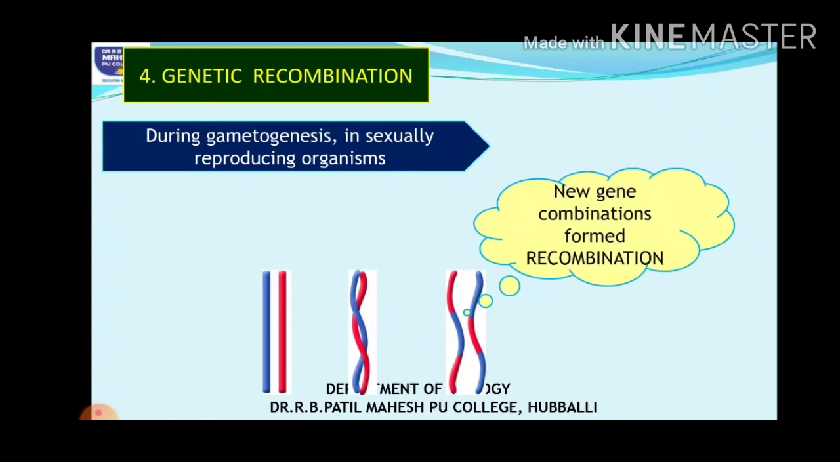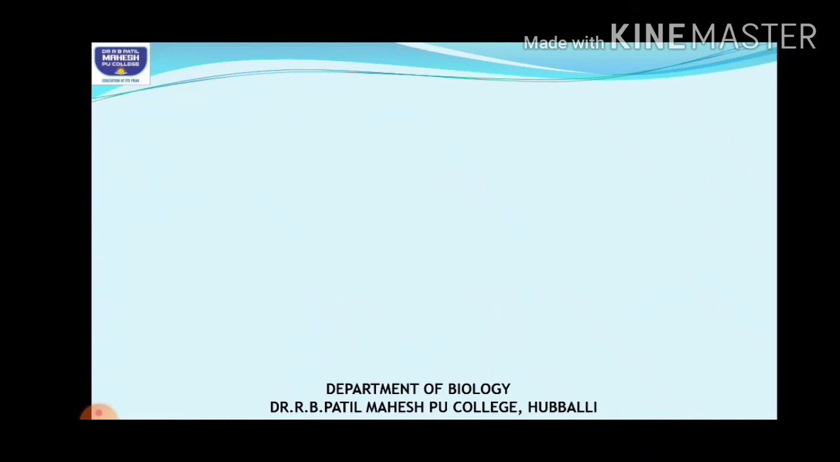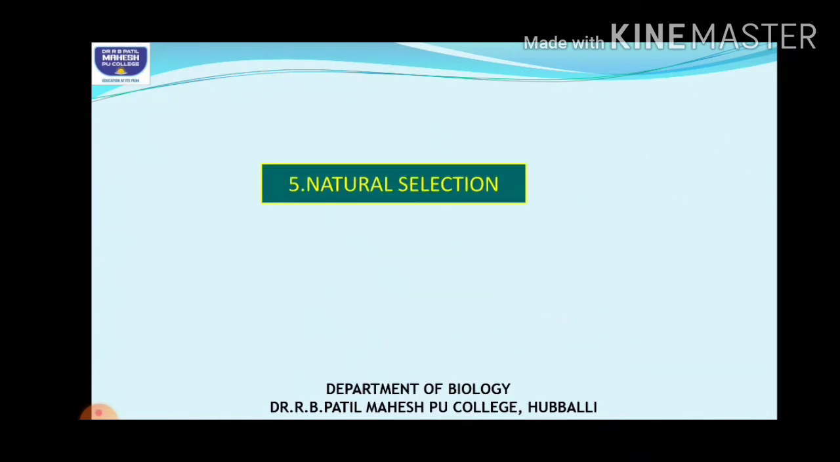So in turn, this is called genetic recombination. What happens due to genetic recombination? It results in new phenotypes. When the gene combination has changed, the genotype varies. This change in the genotype alters the phenotypic expression of the organism. So this is also one of the important factors.